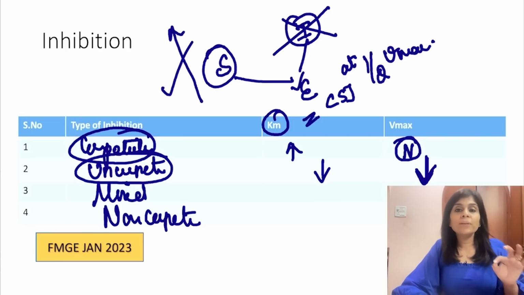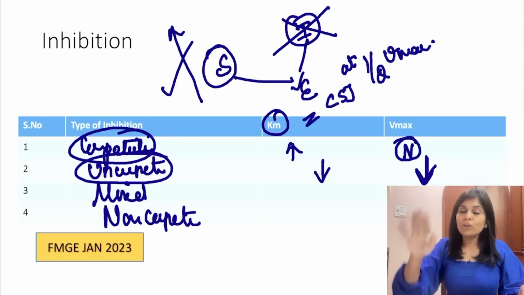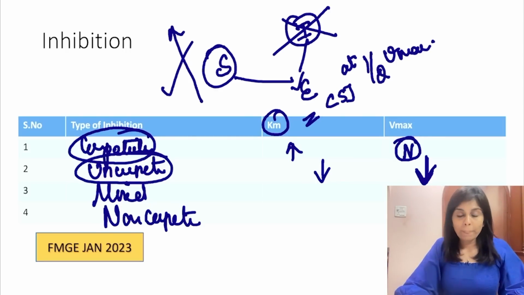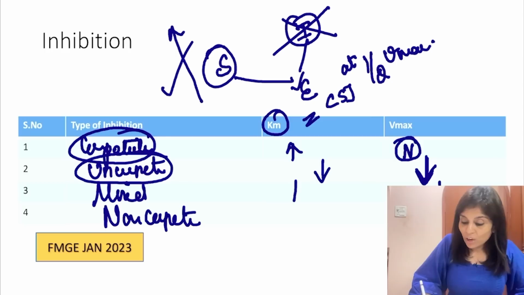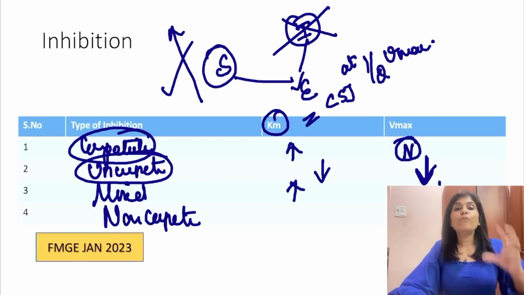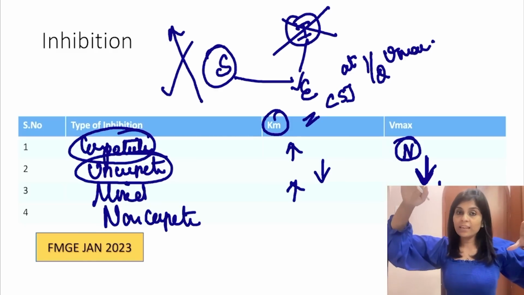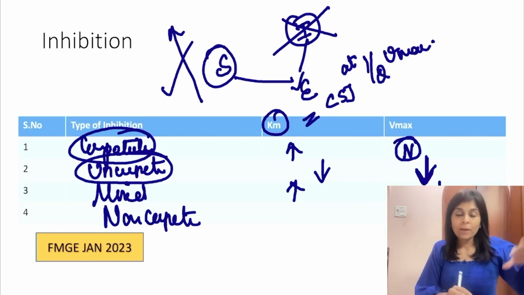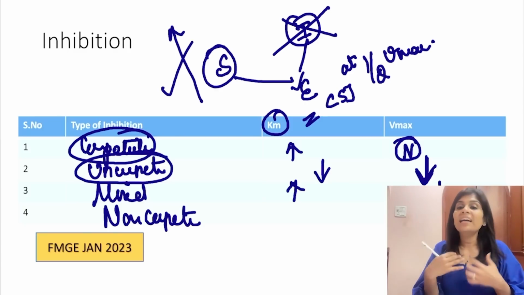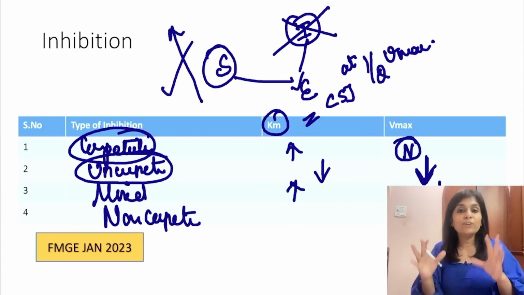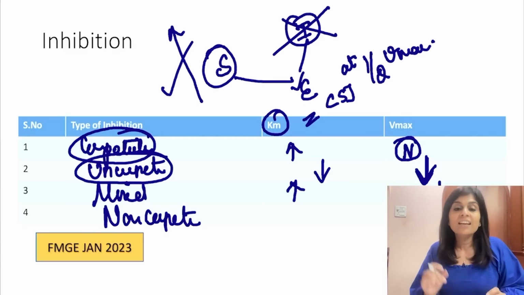Mixed inhibition, both the values get altered in the wrong direction. For an enzyme to be effective, its Vmax has to be high and Km has to be low. But in the presence of a mixed inhibitor, Vmax is low and Km is high. If both the values get altered in the wrong direction, that is mixed inhibition.